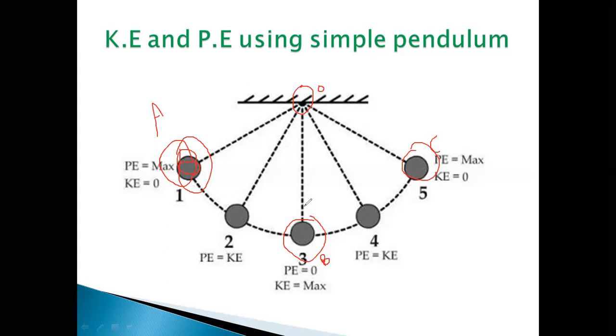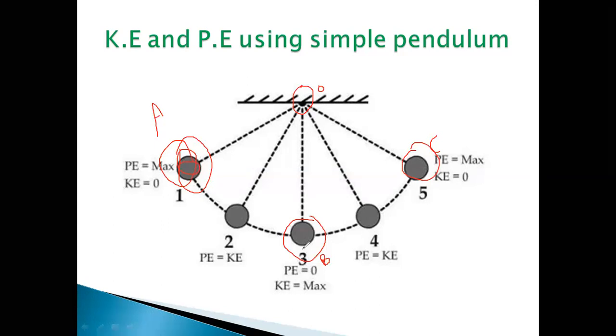At B, the potential energy will be zero and the kinetic energy will be maximum, because it is moving from one end to another end. At the maximum position, the bob comes to rest. So at position A, potential energy is maximum, and it converts into kinetic energy.